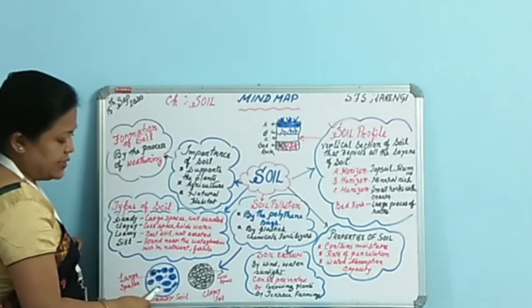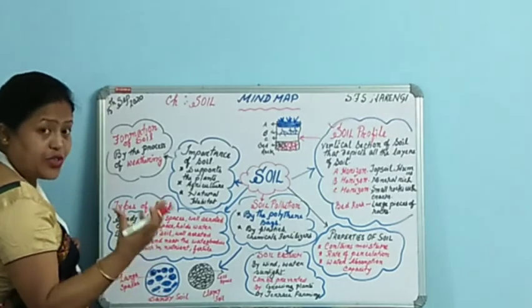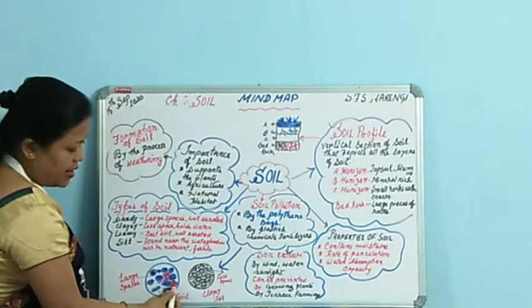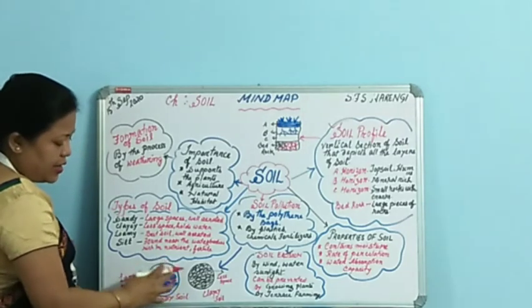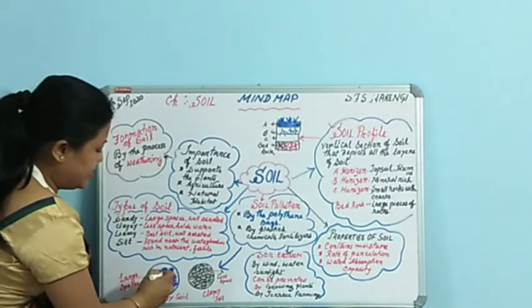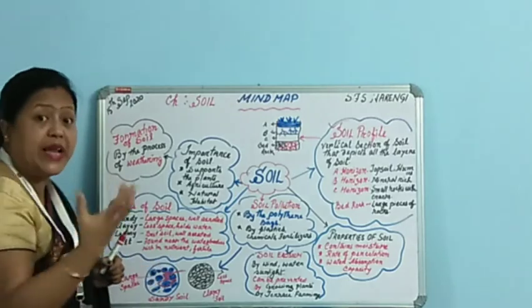Here I have shown the difference. The sandy soil particles, if you can see properly, are larger in size, and this gapping, students, is more, large gaps between two respective particles. This is why more and more air gets trapped within these gaps, and as a result the soil is well aerated.